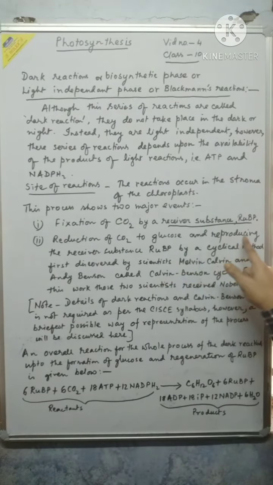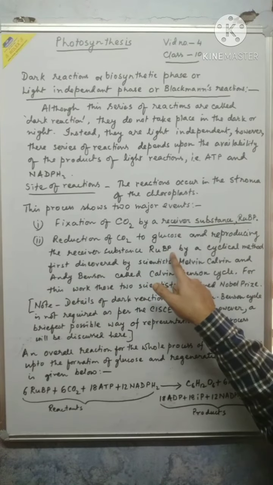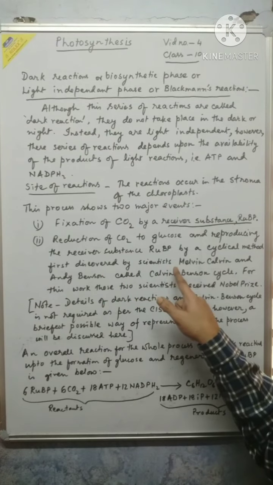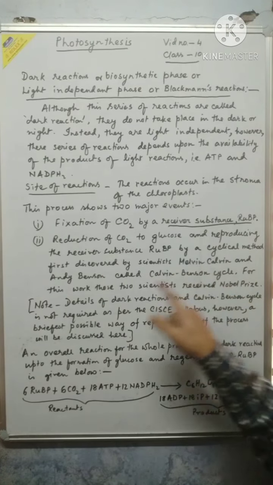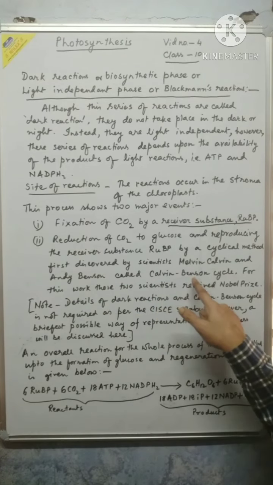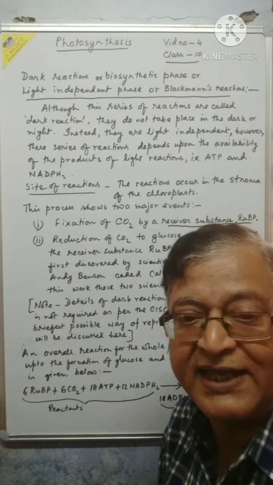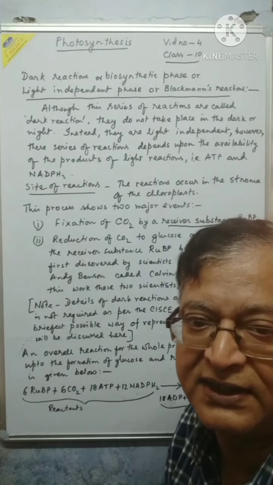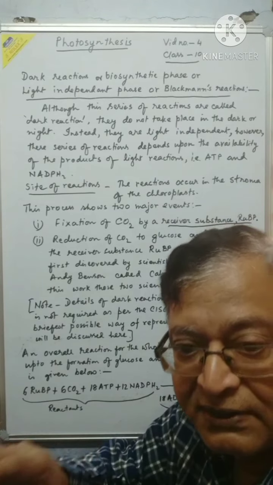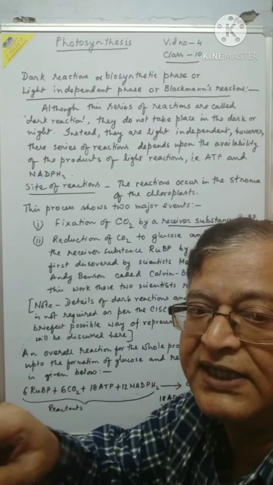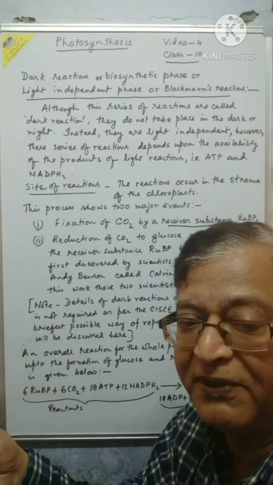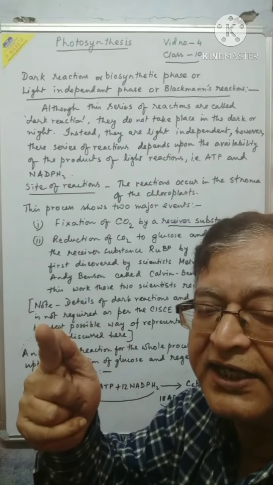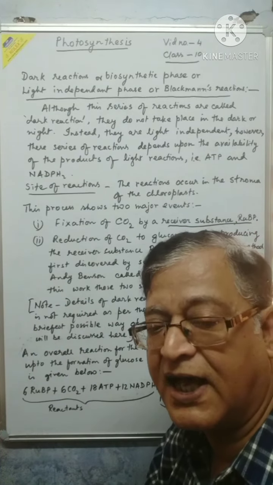This reproduction of the receiver substance RuBP by a cyclical method was first discovered by scientists named Melvin Calvin and Andrew Benson. Hence it is called the Calvin-Benson cycle. They did amazing work, describing how the carbon dioxide locked by RuBP produces glucose and, once again in a cyclical method, reproduces the receiver substance RuBP.